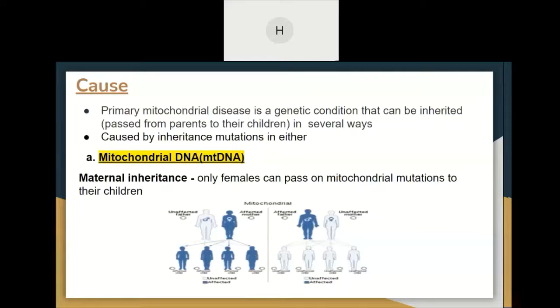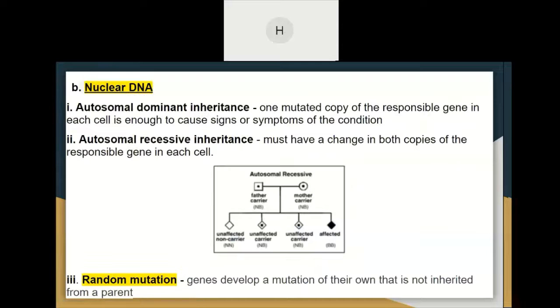For the mitochondrial DNA, it usually occurs in maternal inheritance, as the female can pass on the mitochondrial mutation to their children. This is because the mitochondrial DNA is derived from the ovum. So only a mother carrying a mitochondrial DNA mutation will pass it to all of her children, including the males and females.